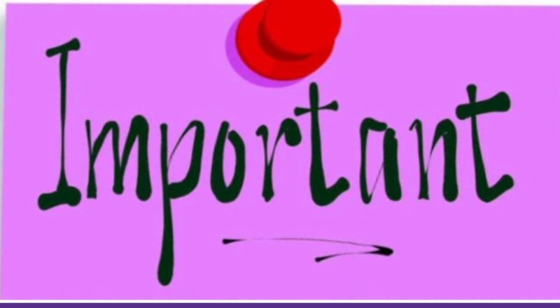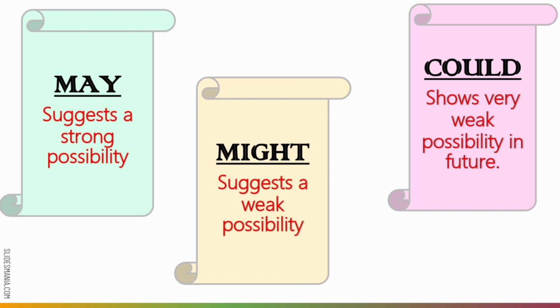The important fact to be noted here is that there are a number of various sentences, but in each of them, the usage of modal depends upon what the idea is lying behind the sentence. Like for example, same modal can be used in a number of places. May, it suggests a strong possibility. Might modal, it suggests a weak possibility. Whereas on the other hand, could, it shows very weak possibility in the future.